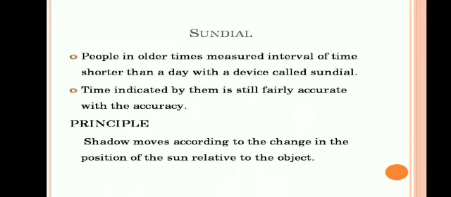Sundial. People in older times measured intervals of time shorter than a day with a device called a sundial. Time indicated by them is still fairly accurate. The principle of the sundial is that the shadow moves according to the change in the position of the sun relative to the object. See, the shadow of the object falls in a direction opposite to that of the light source. The length of the shadow will be longest in the morning and small at noon.